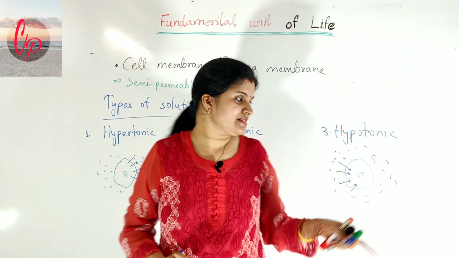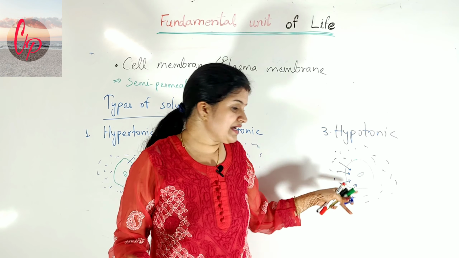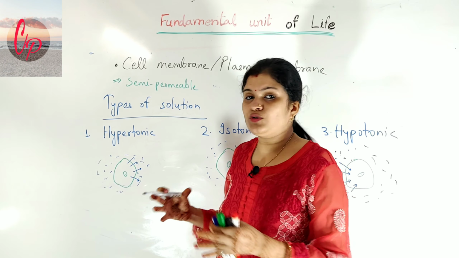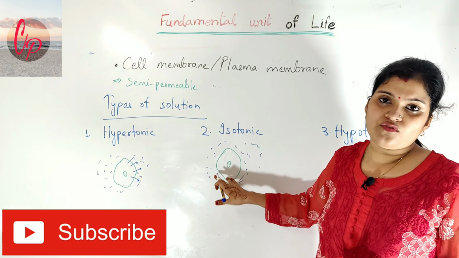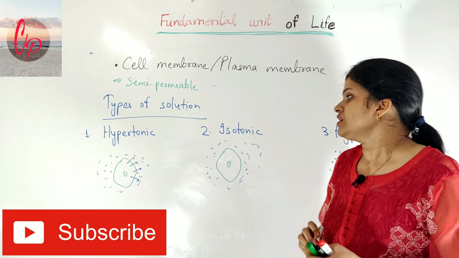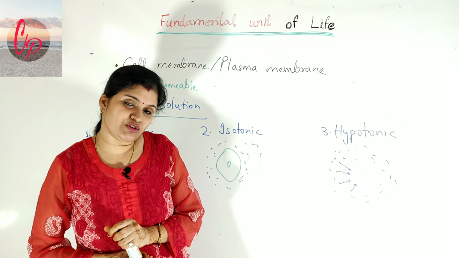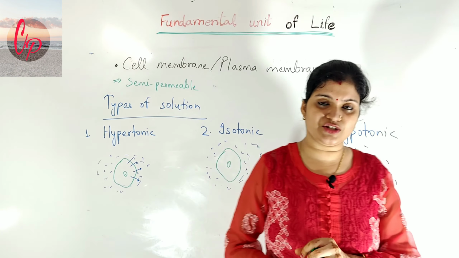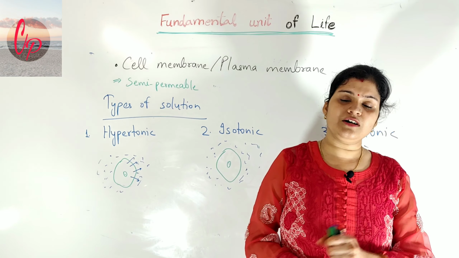So in this case the cell will swell, there will be swelling inside the cell, while in this case the cell will shrink. The cell will tend to decrease its size, and there will be no change in the case of isotonic solutions. These are the three different types of solutions you have to understand when you study the structure and functioning of the cell, because we are going to discuss these things again and again in this chapter.